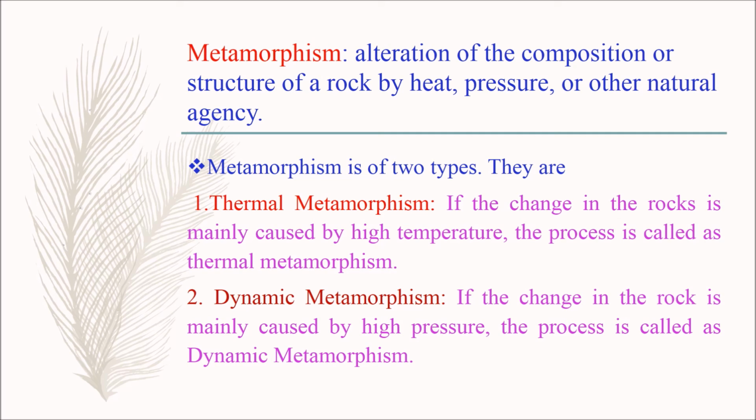Dynamic metamorphism: if the change in the rock is mainly caused by high pressure, the process is called dynamic metamorphism, which means when rocks are subjected to high pressure, they will get altered.